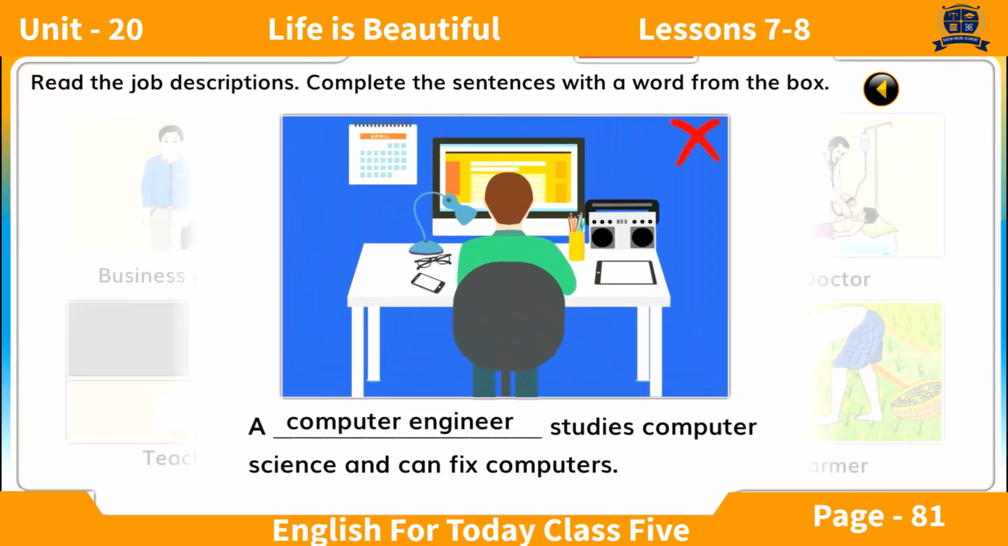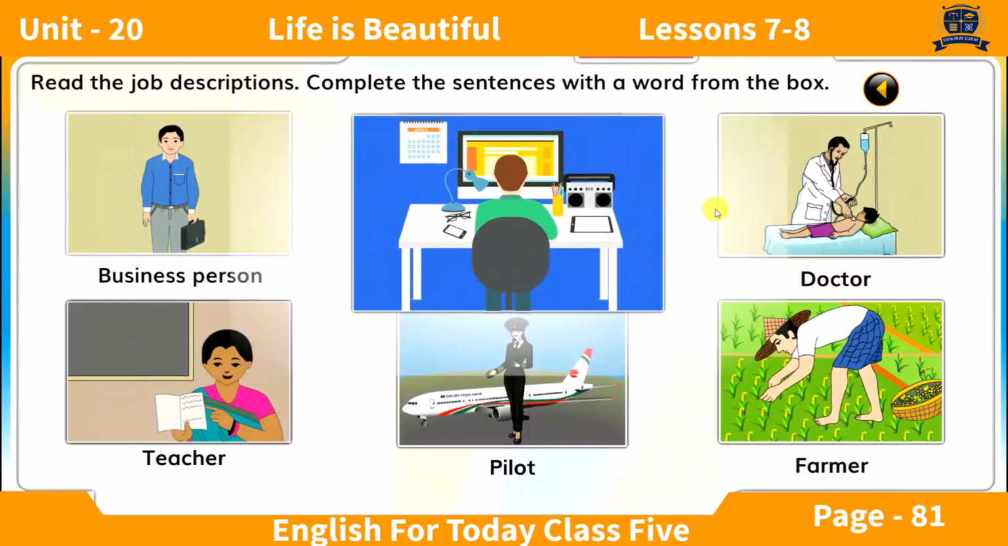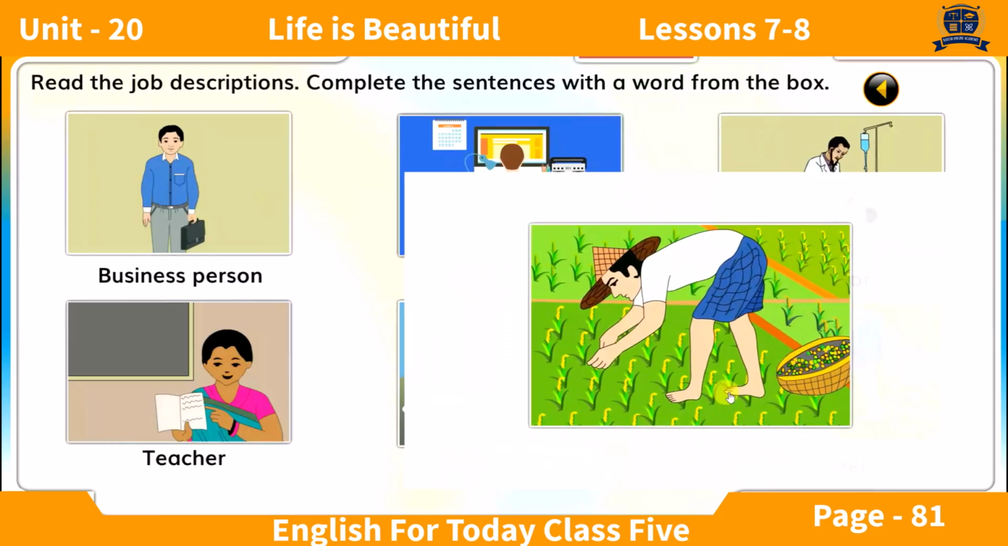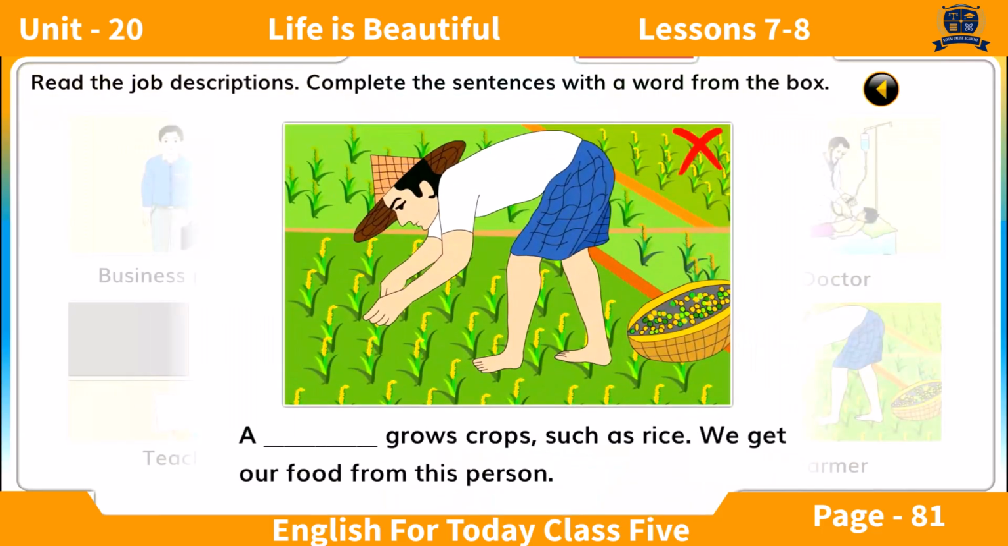A computer engineer studies computer science and can fix computers. A doctor looks after ill people and helps them to become healthy. A farmer grows crops such as rice. We get our food from this person.